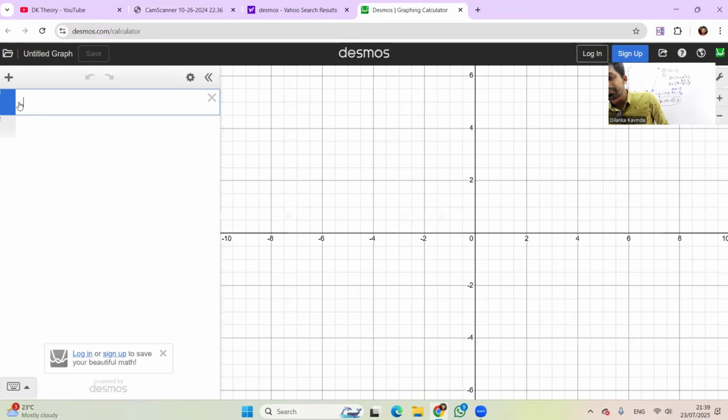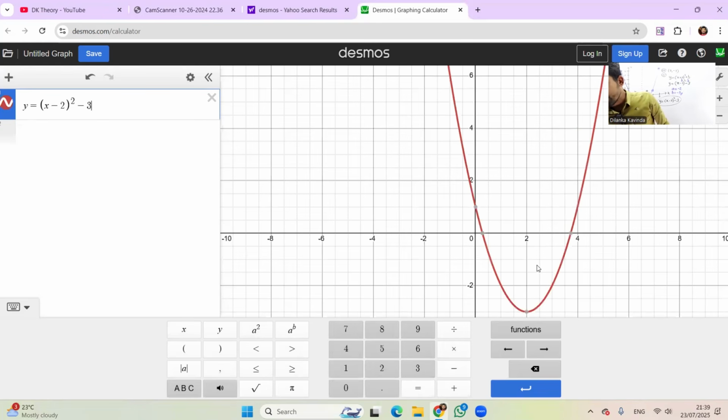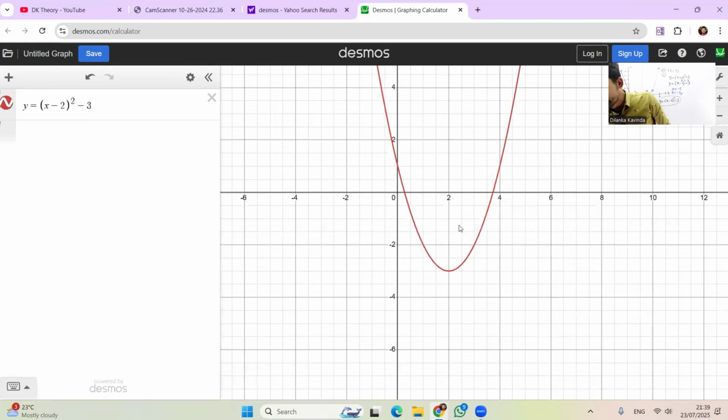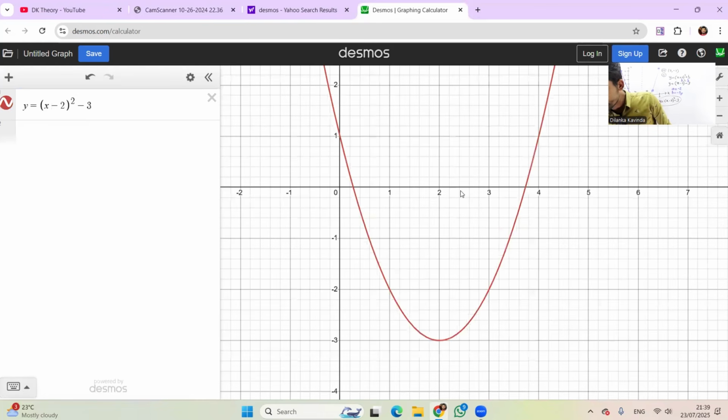Let's see. Y equals x minus 2 full squared minus 3. Right, okay. So you can see that one. Great. Let's try to calculate the value.